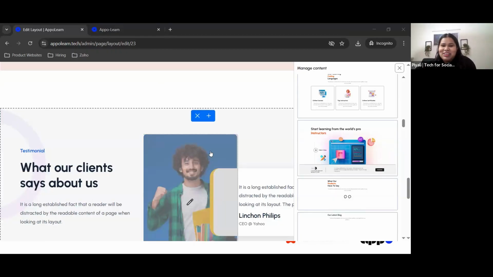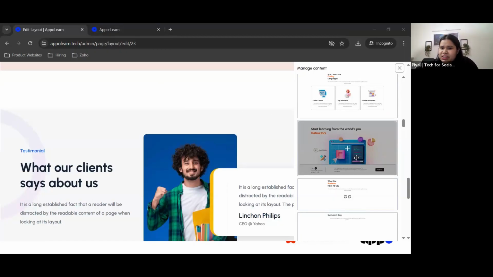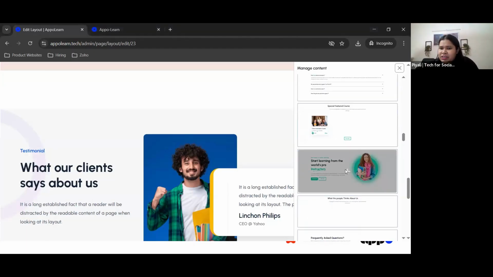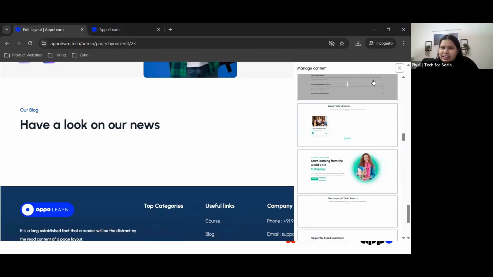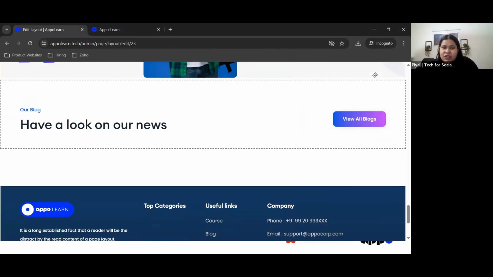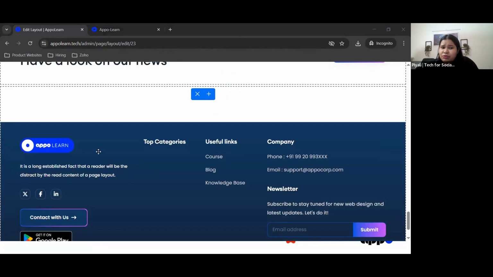Okay. So now what I was saying, if you don't want a section, you can close it, and if you want it back, you can get it from here. And every section that you add, you can always edit the text and the images for that. So that was how the homepage builder and the branding works, including the footer. You can get rid of the footer if you don't want it, and you can also customize the content that is there. That is about the homepage builder.